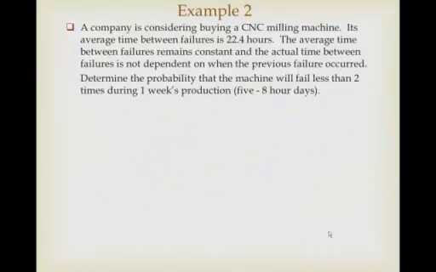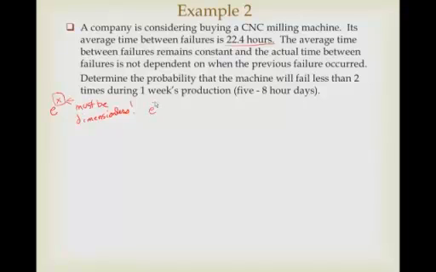Now let's look at a second problem. In this one, a company is considering buying a CNC milling machine. The average time between failures is 22.4 hours. You may not realize it, but that is actually a trick that I'm trying to play on you. What I want you to notice, whenever you have e raised to some power, whatever this is up here, it must be dimensionless. So if you've got an x up there, it better not be x pounds or x whatever. It's got to be dimensionless.